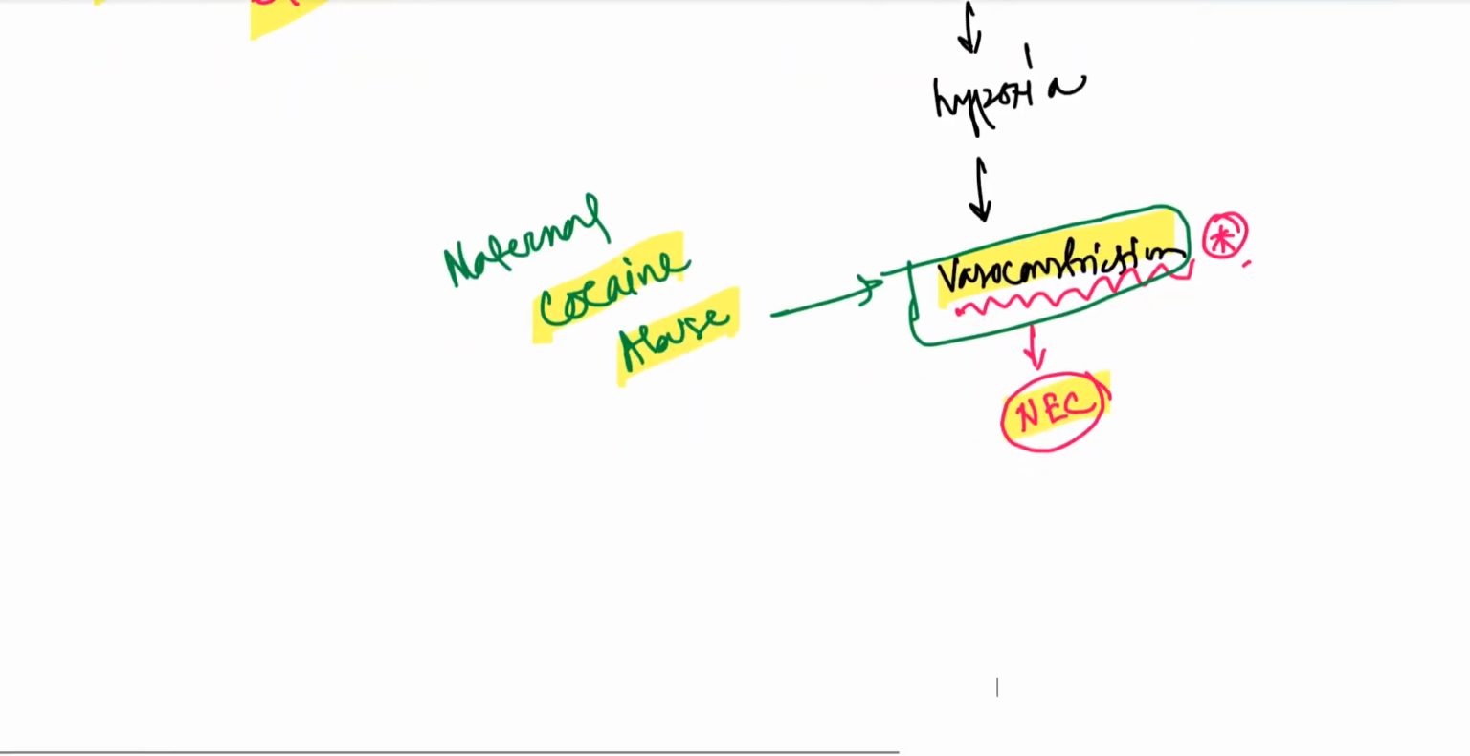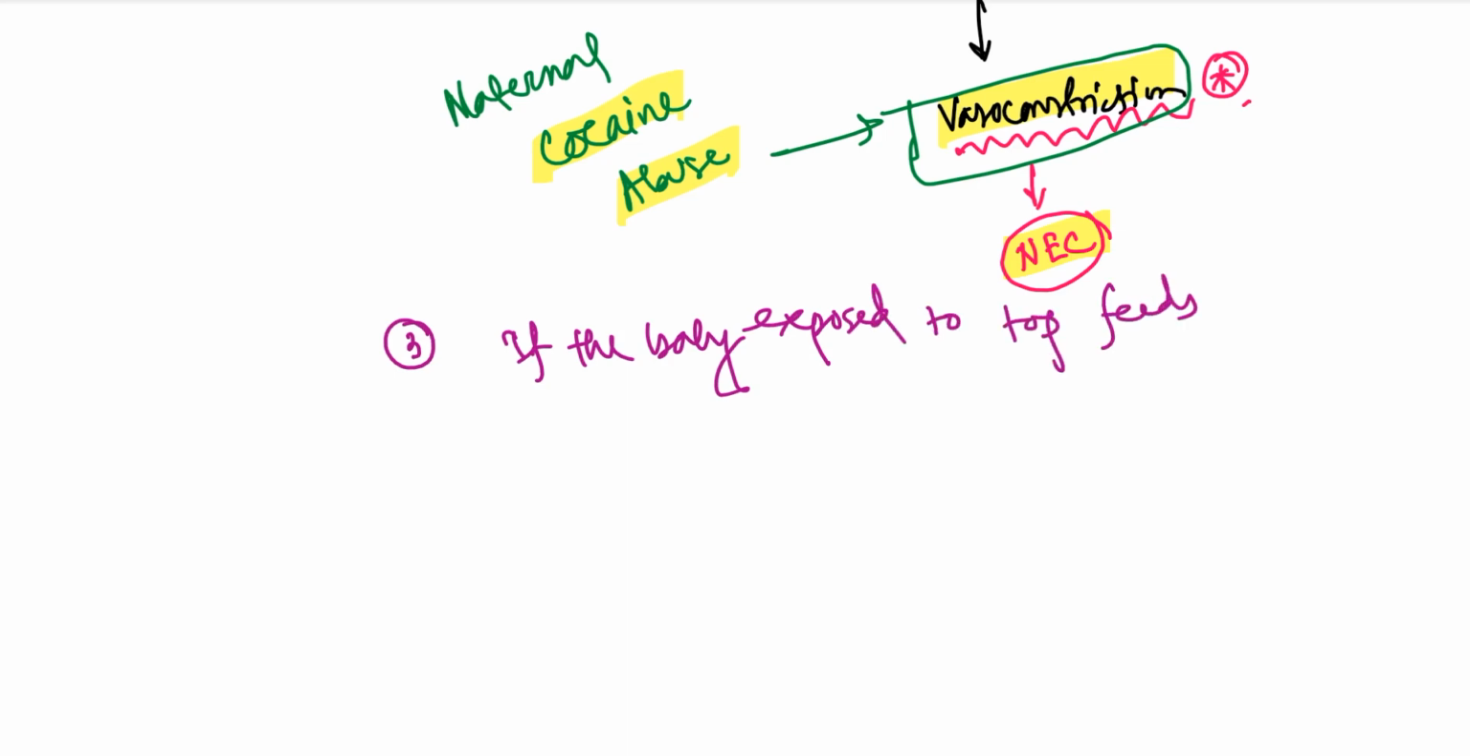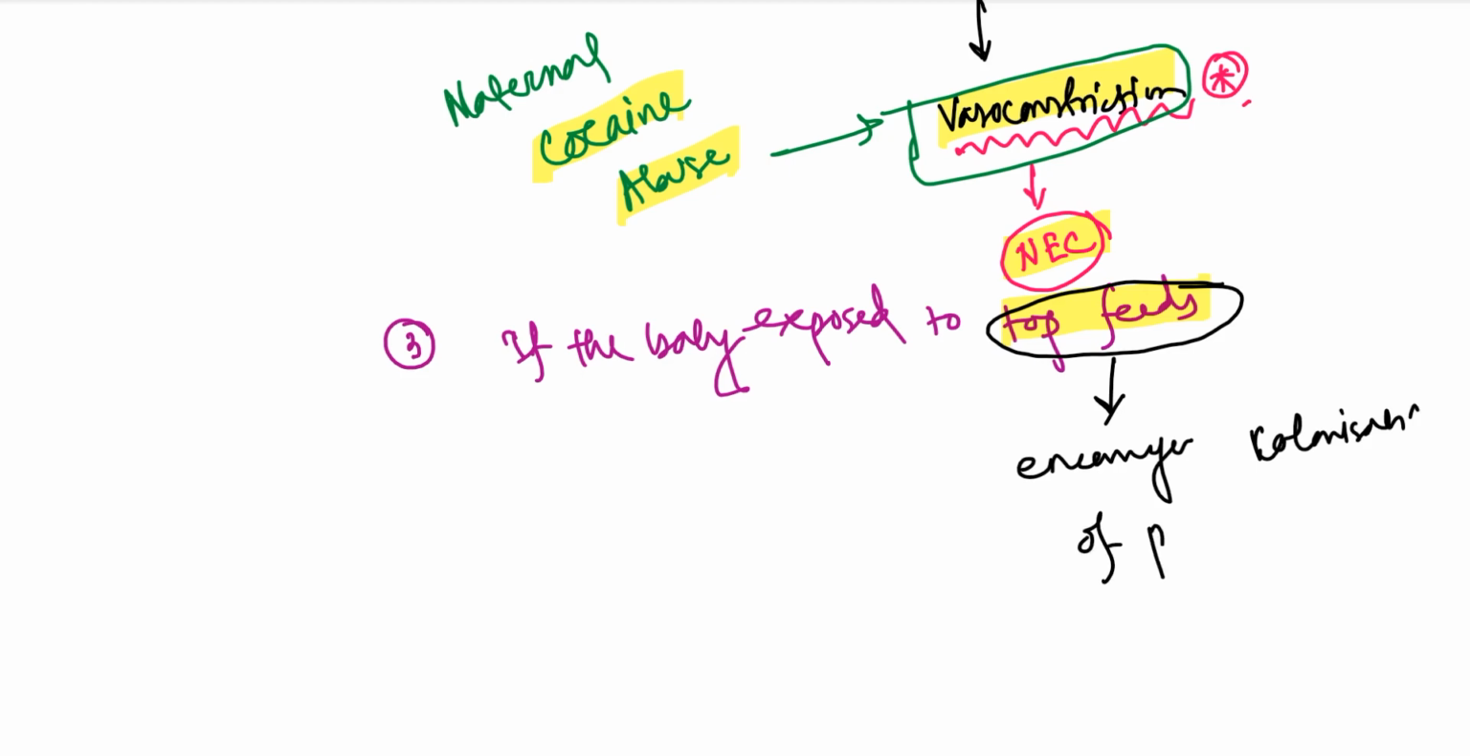Now, cause number three. If the baby is exposed to top feeds or formula feeds, then there is a chance of developing necrotizing enterocolitis. Why do top feeds or formula feeds contribute to necrotizing enterocolitis? Because these feeds encourage colonization of pathogenic bacteria, and this pathogenic bacterial colony may lead to necrotizing enterocolitis.